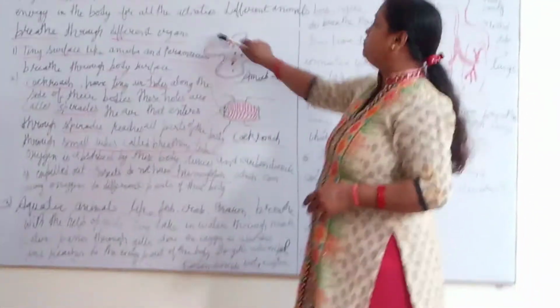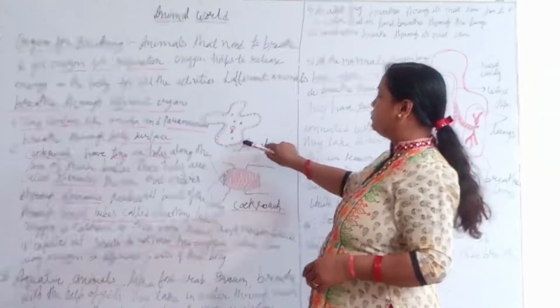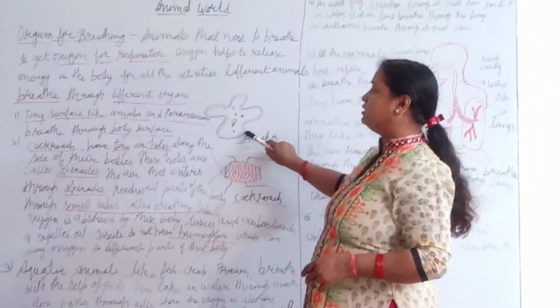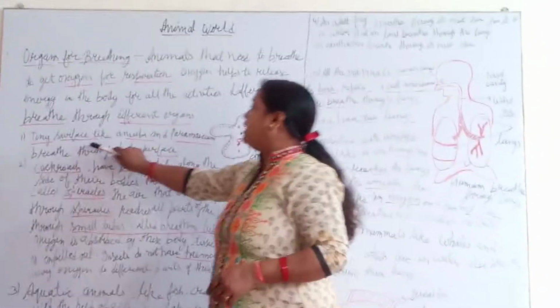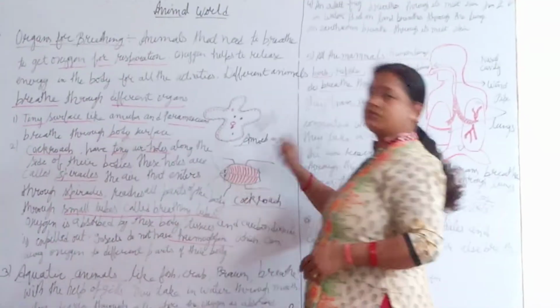Now look at the diagram of the amoeba. The amoeba is irregular in shape. Looking at this diagram, they do the breathing process through the body surface. Tiny organisms like amoeba and paramecium breathe through the body surface.